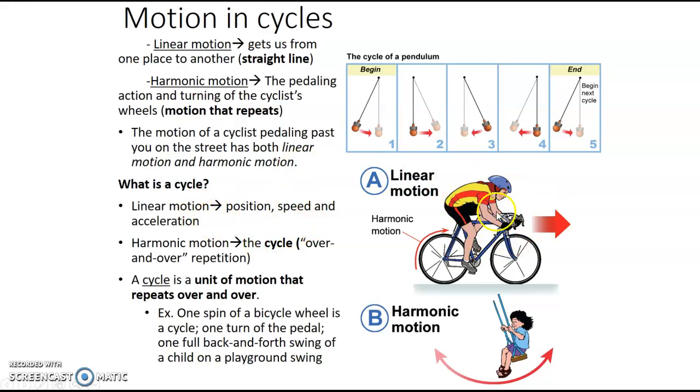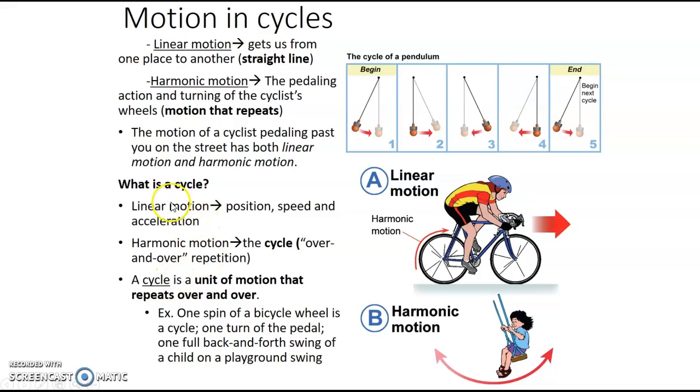Here they're telling you that the motion of the bicyclist can be both linear and harmonic. So let's say he's taking a drive on his bike around the city. He's not going to take the same path every single time, so that could be considered linear motion. But the motion of the wheel on the bicycle turning, that would be an example of harmonic motion. His pedaling of his feet, that would be considered harmonic motion.